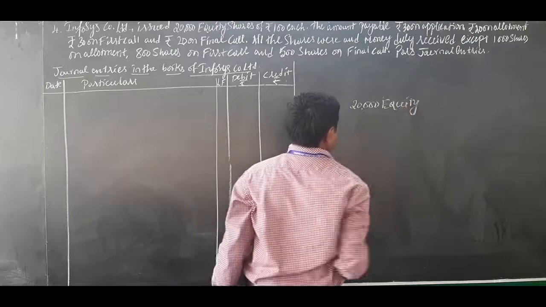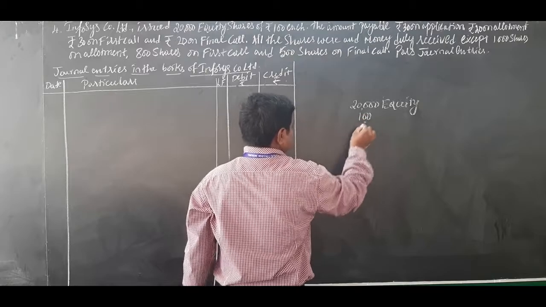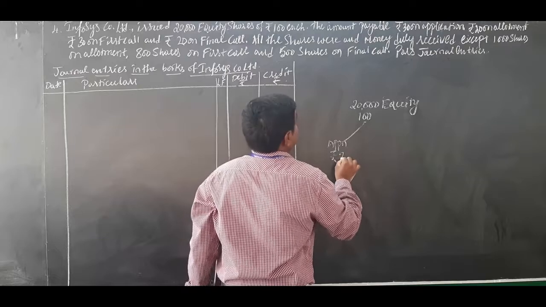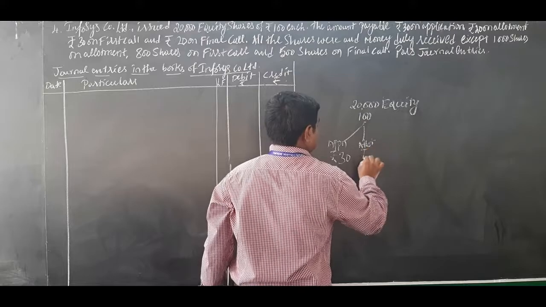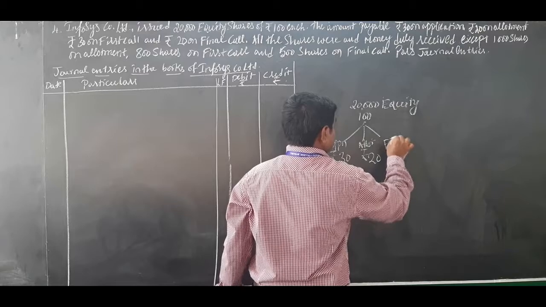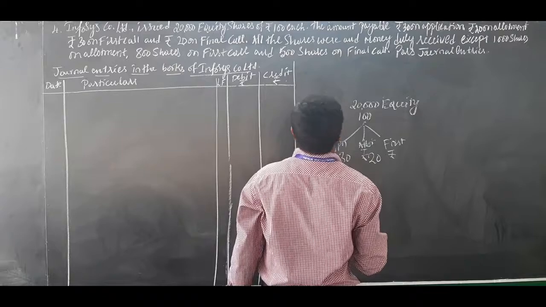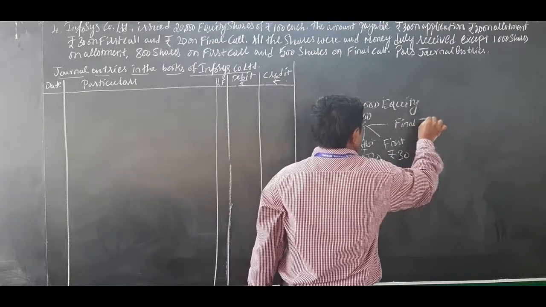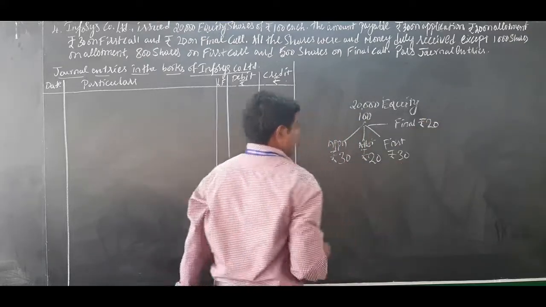Keep it in your mind: wherever you are going to write share, now you have to use equity. 20,000 shares, 100 rupees: application rupees 30, allotment rupees 20, first call rupees 30, and final call rupees 20. 30 plus 20 is 50, 80 and 20 is 100.